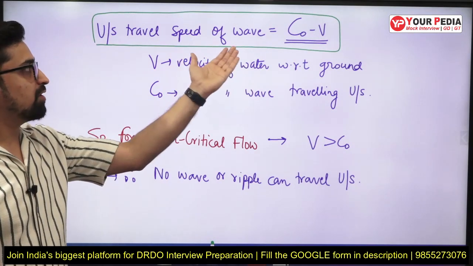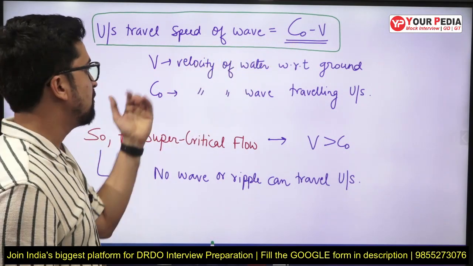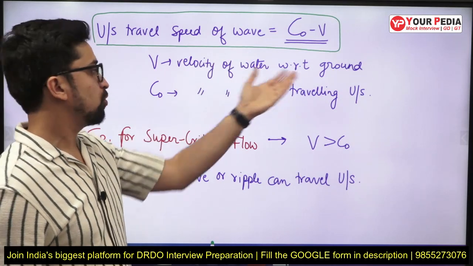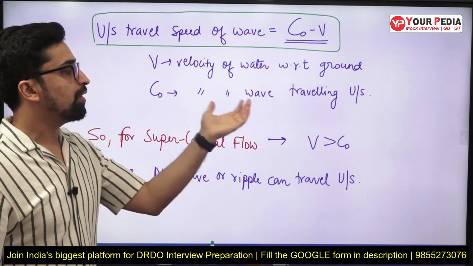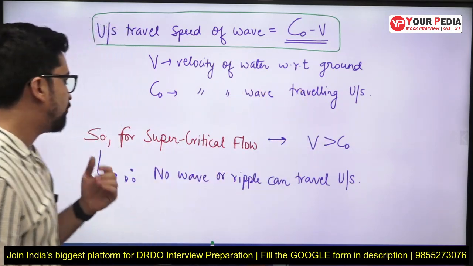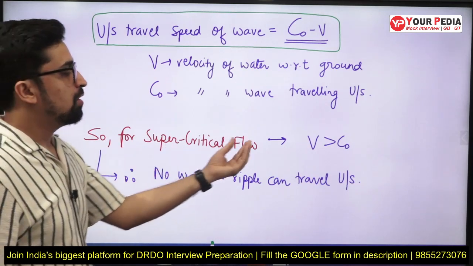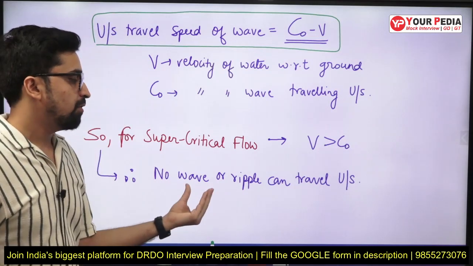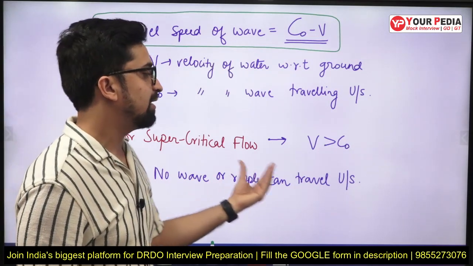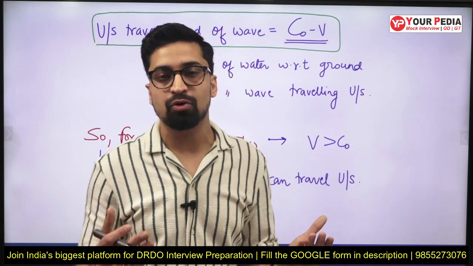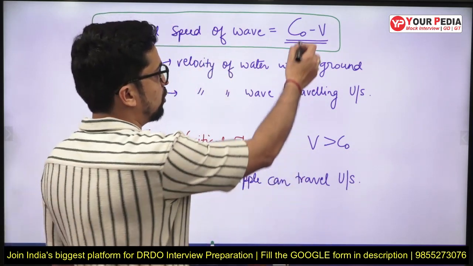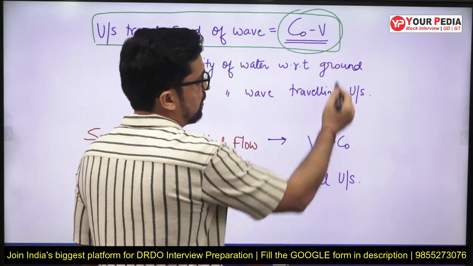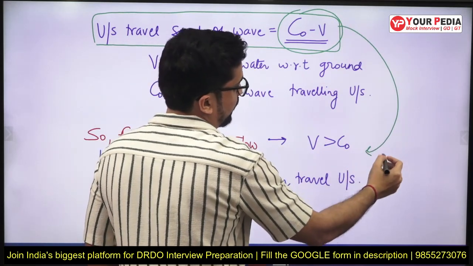So since the upstream travel speed of wave is C naught minus V, where V is the velocity of water with respect to ground, and C naught is the velocity of wave, therefore for supercritical flow, the velocity of flow is greater than C naught, hence no ripple or wave can travel upstream, because C naught minus V will come out to be negative when the flow is supercritical.